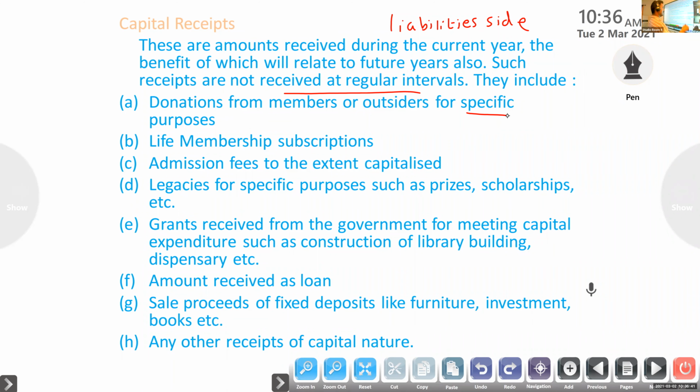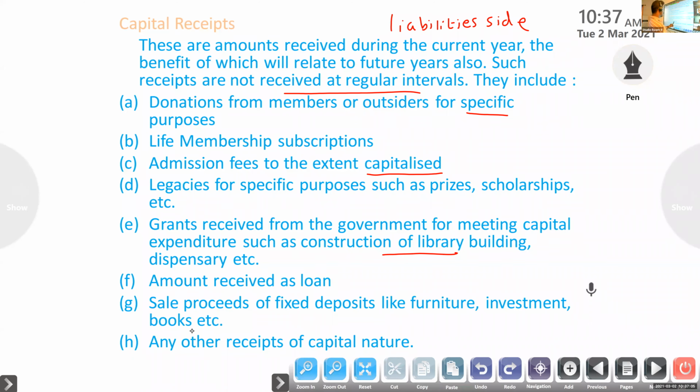But if it is capitalized, then it will come on the liability side. Next, legacy. Grant received from government. Normally grant is income only, but if it is for a specific purpose, it is a liability. Otherwise, income. But legacy, like life membership fee, is always liability only.